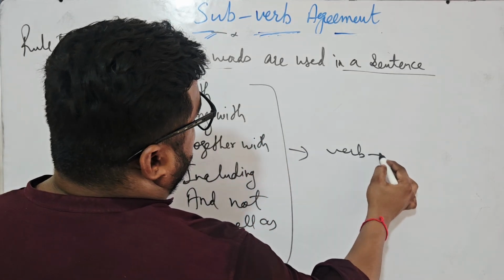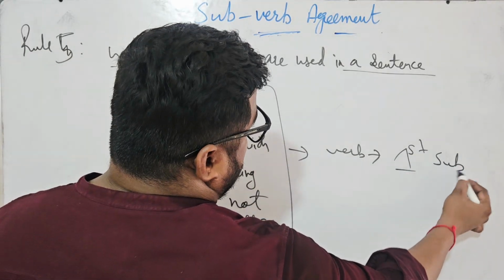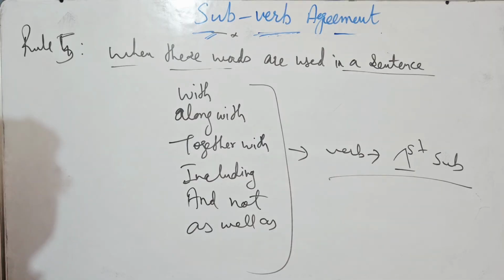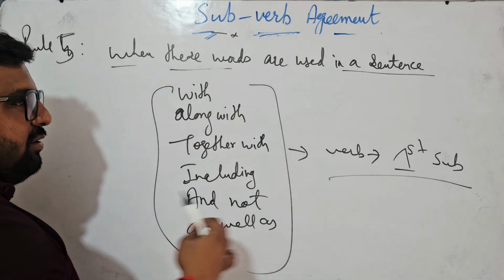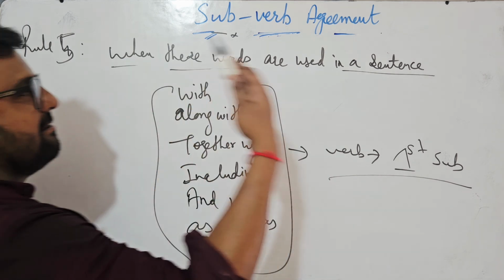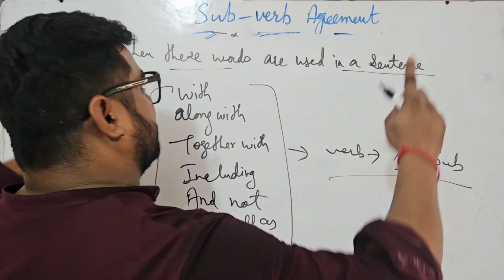The verb agrees with the first subject. Hold on. When you get such words, the verb always agrees with the first subject. Verb always agrees with the first subject.